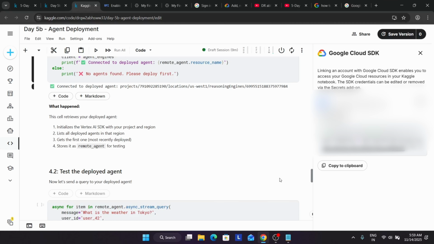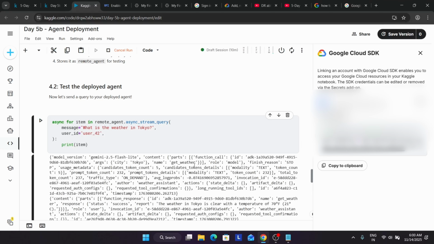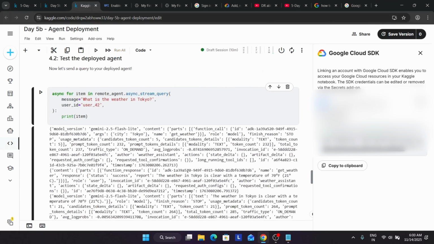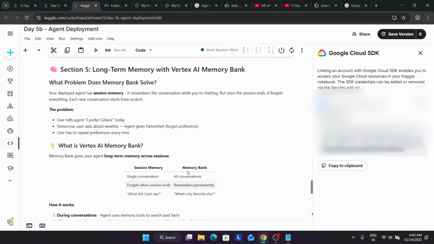Now here what happens is that we have just initialized a connection with our Vertex AI SDK with our project and region, and it will list all the agents in that region if you want. Now here we are testing the deployed agent. You can clearly see it's producing the output. So this is how we completed this particular course.